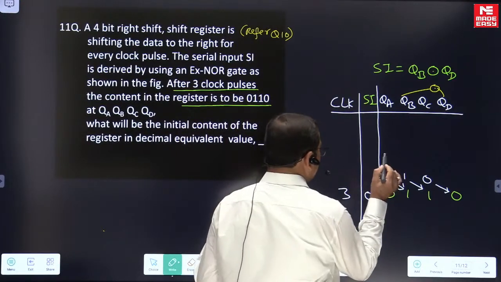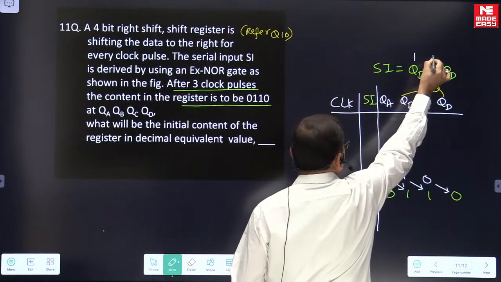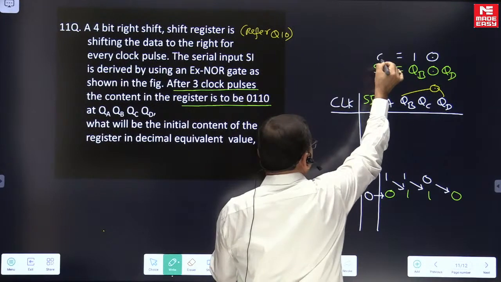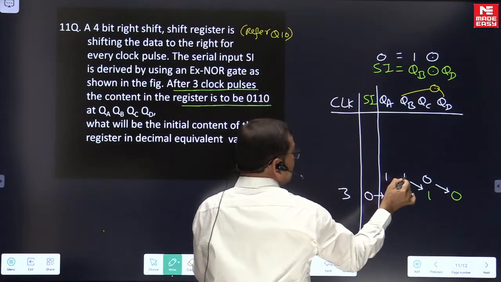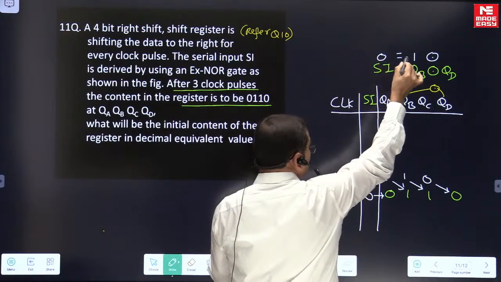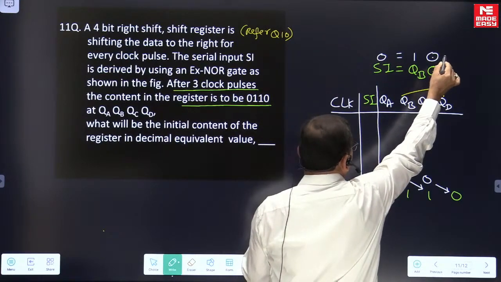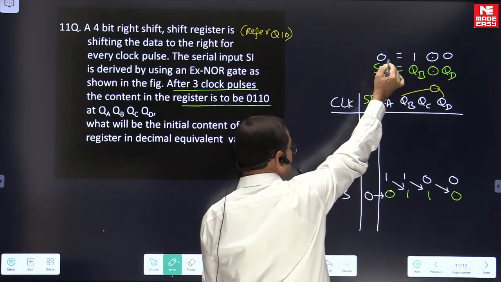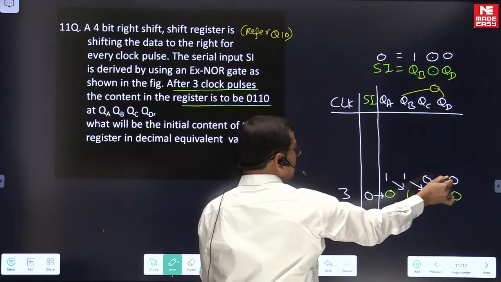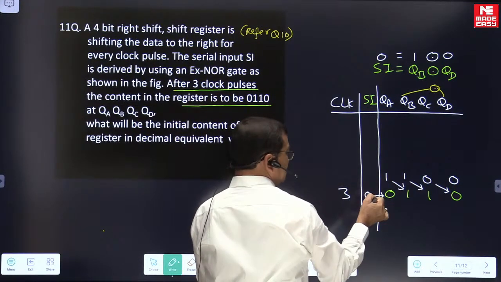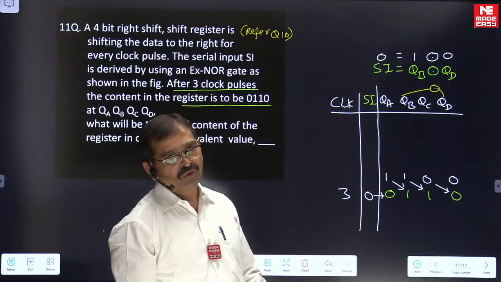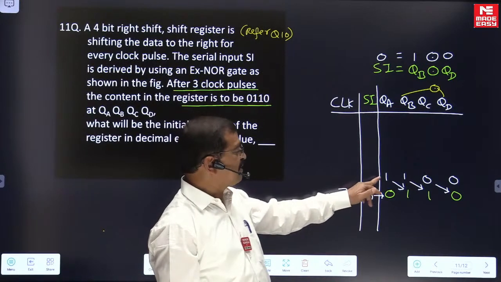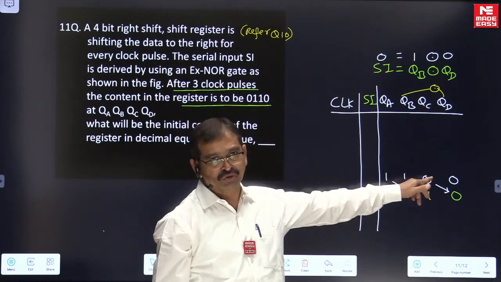Now we are looking here, QB value is 1. It is to be XNOR with QD so that आपको serial input 0 होना चाहिए. So QB already 1 है, अगर आपका serial input 0 होना चाहे तो what you need, QD must be 0. अगर आपका QD 0 रहे तो QB XNOR with QD before third clock pulse we are having 0, that is coming to be serial input that will enter into QA after third clock pulse. Hence we are speaking before third clock pulse the content in the register is to be 1100.